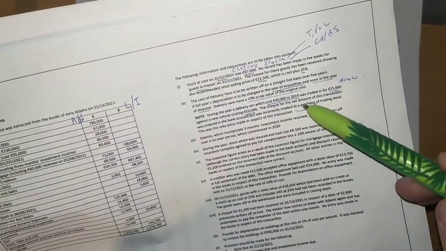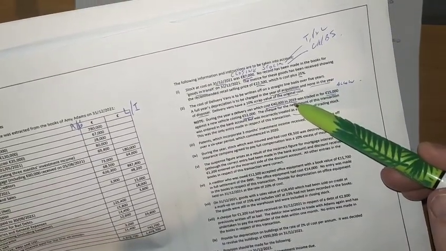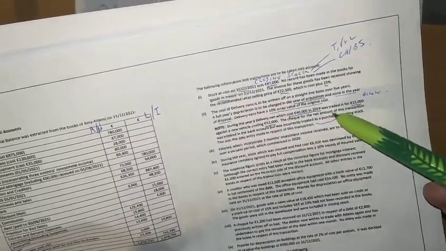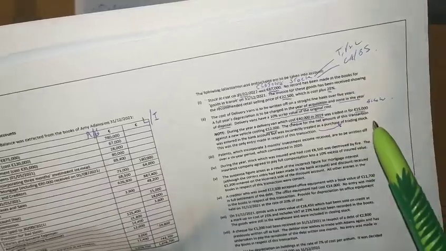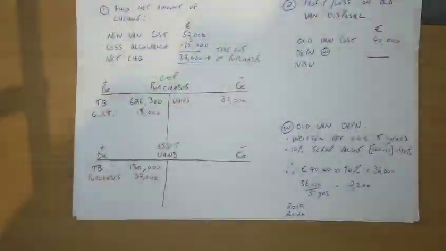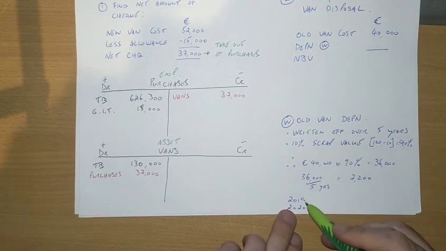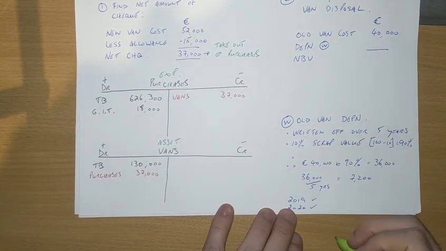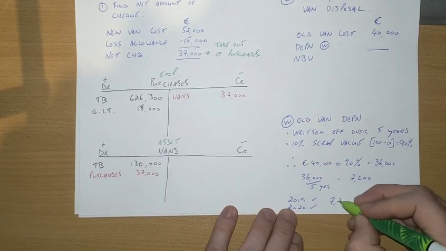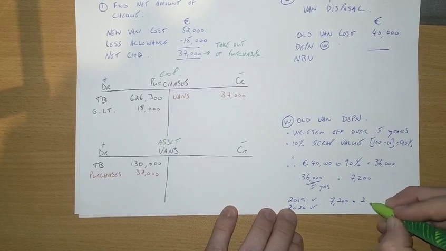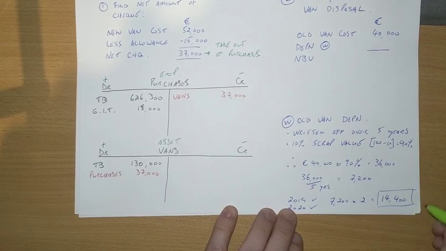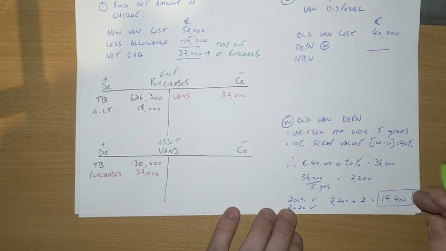So that means, okay, they bought it in 2019, so there's depreciation that year. They have it for all of 2020, there's depreciation that year. They do have it in 2021, but of course we don't depreciate in the last year of disposal. So that means we've only got these 2 years. We've got 2019 and 2020. So your depreciation then is going to be 2 years. So it'll be 7,200 multiplied by 2 years, which will give you 14,400. Now that's your total depreciation then on the old van.